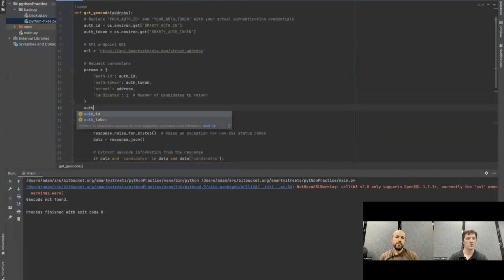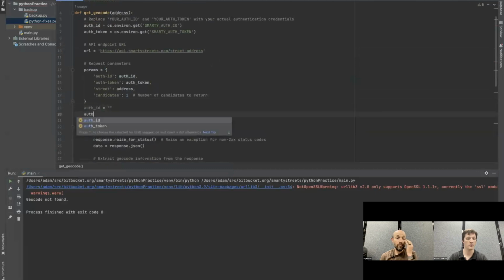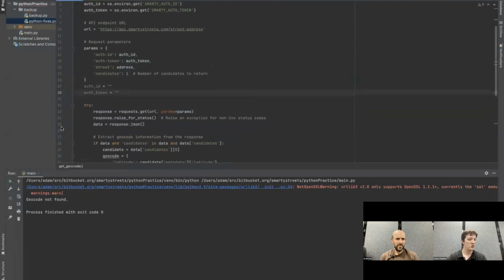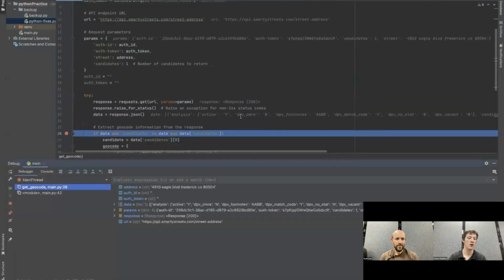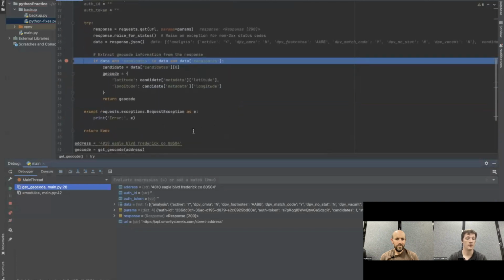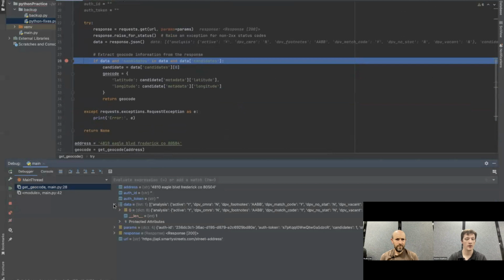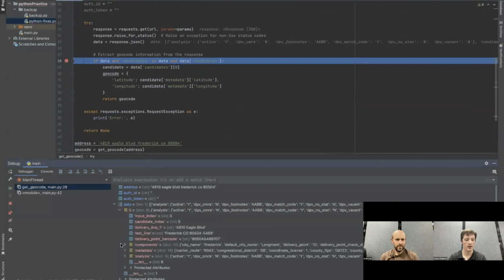So one thing that we're just going to be really safe with is we're going to blank out our auth ID and auth token as we are debugging through this. And let's just try and have a debug statement here and see what we can get. Let's see if the problem is with getting the response, or if the problem is with getting the data.